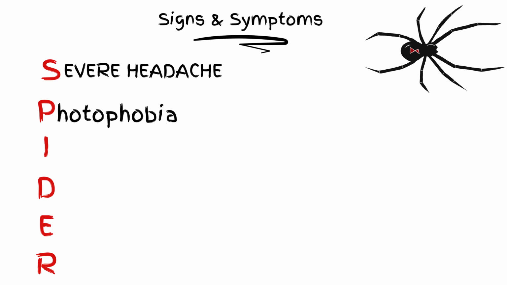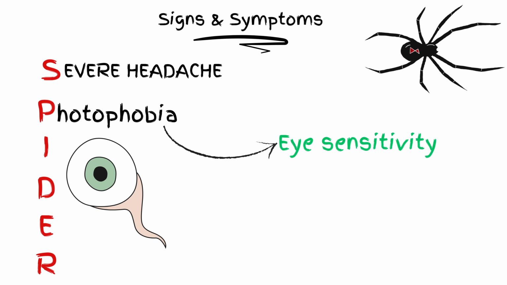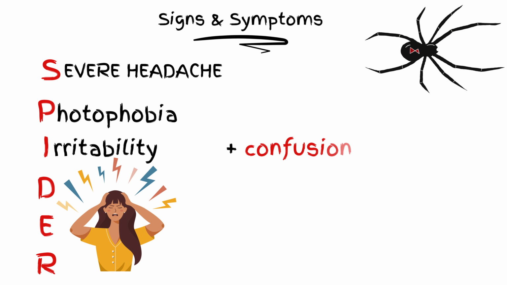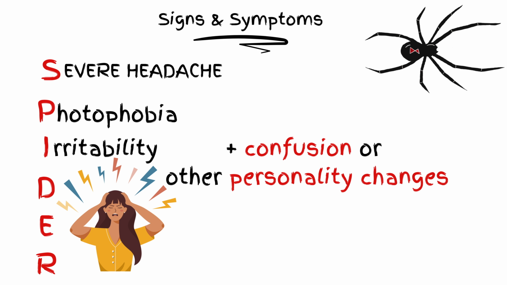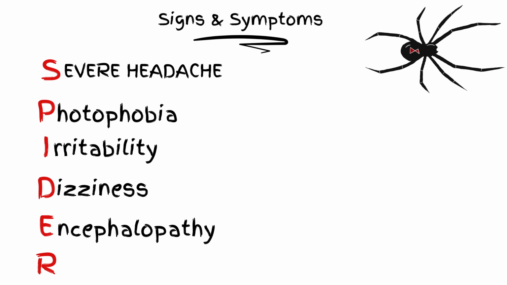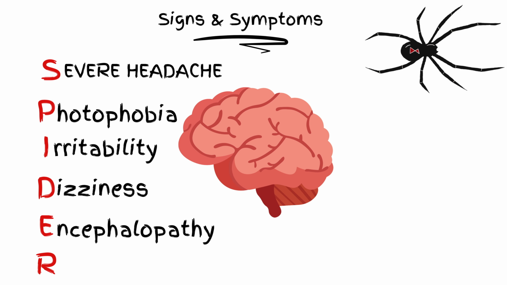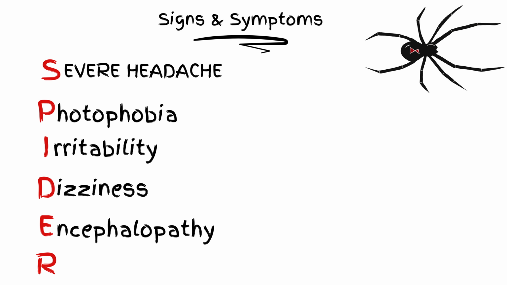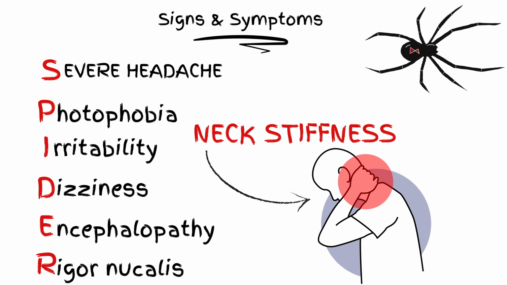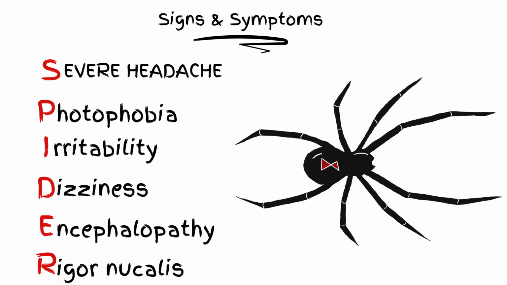P stands for photophobia. The patient has eye sensitivity to brighter lights. I stands for irritability. We can also see confusion or other personality changes. D stands for dizziness. E stands for encephalopathy. We can see that the patient has brain dysfunctions, which sometimes can be spotted as induced seizures. R stands for rigor nuchalis, also known as intense neck stiffness, which is an irritation of the meninges due to the presence of the blood in the subarachnoid space. So, these are the SPIDER symptoms.